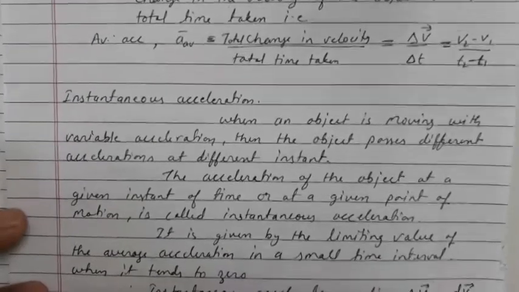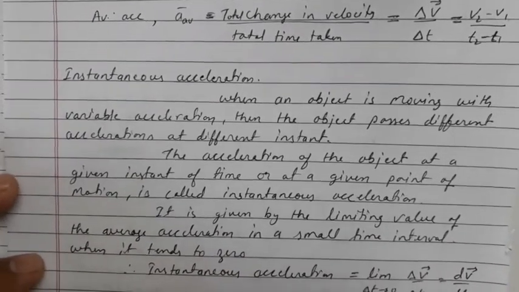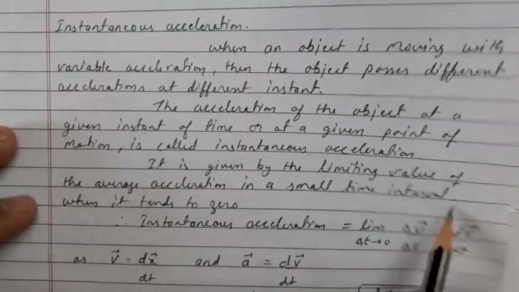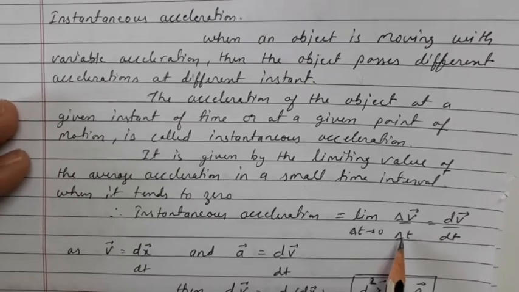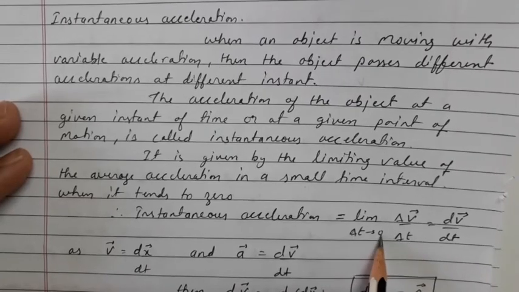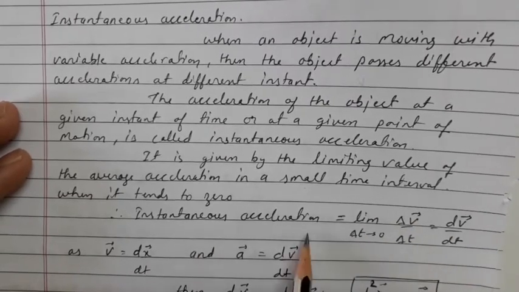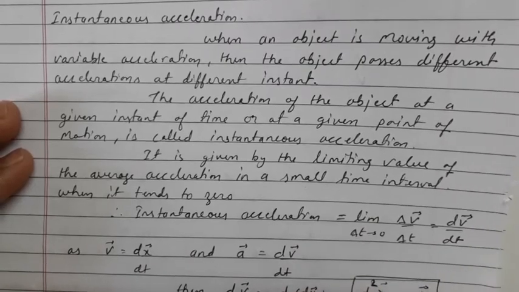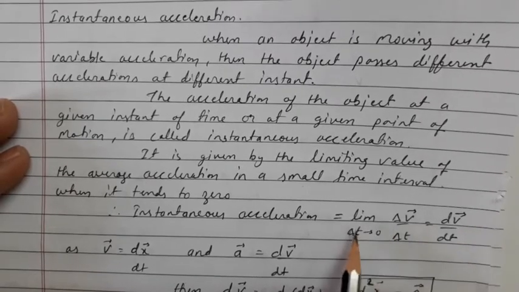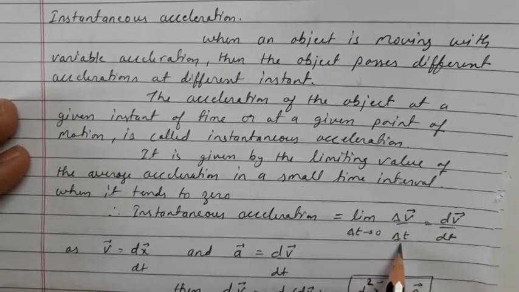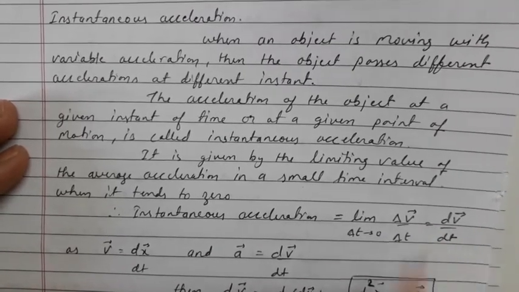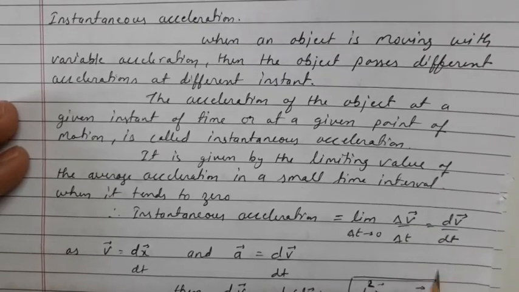Again, it is similar to instantaneous velocity and speed, in which instantaneous acceleration is equal to the limit del t tends to 0 when we apply a limit over the average acceleration. This is the formula of average acceleration, and whenever we apply the limit of del t tends to 0, this will be considered as an instantaneous acceleration. It is similar to what we have studied in instantaneous speed as well as instantaneous velocity. So this limit del t tends to 0, del v upon del t, can be written as dv upon dt. This is the differential of velocity with respect to the time. So instantaneous acceleration can be written as dv upon dt.